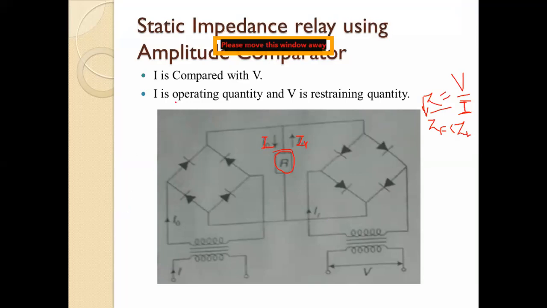Okay. So what we are doing here is static impedance. Static means no mechanical part or moving part is there. Here we are using one simple transformer, then a rectifier unit is there, and these currents will be compared, meaning the impedance will be compared with the set impedance, and your relay will operate if the fault impedance is less than the set impedance there.